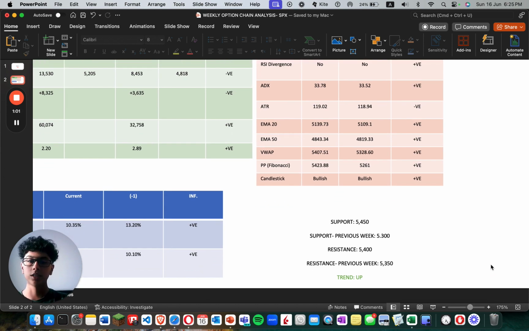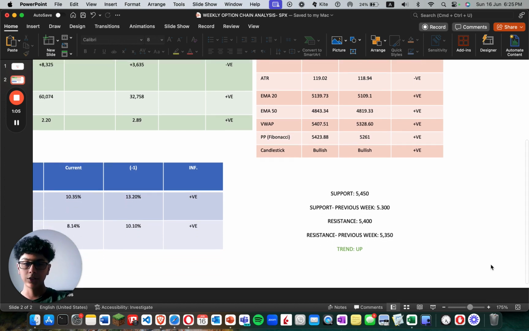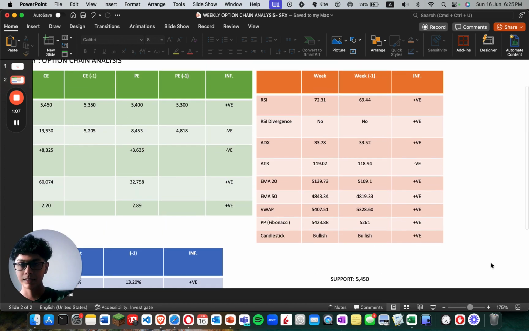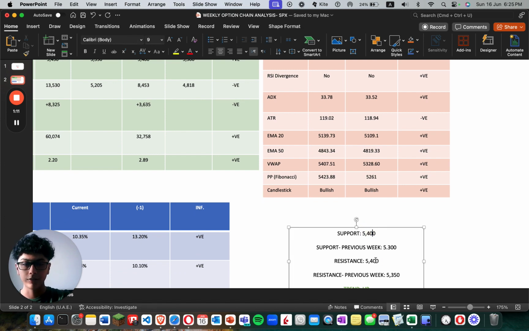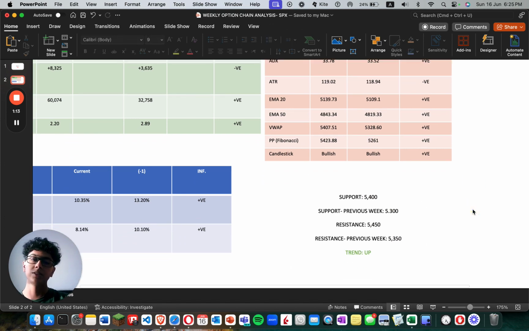The current support is 54.50. Previous week's was 5,300, and the resistance is at, this is a weird one. So the support is actually supposed to be 5,400 and 54.50, where previous week's resistance was 53.50. And overall, the option chain predicts that the S&P 500 should go up.